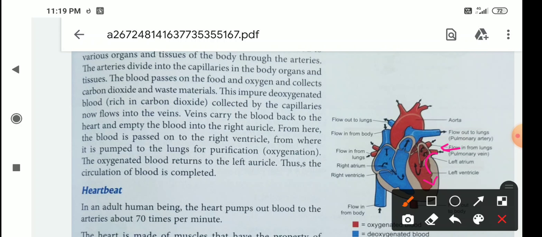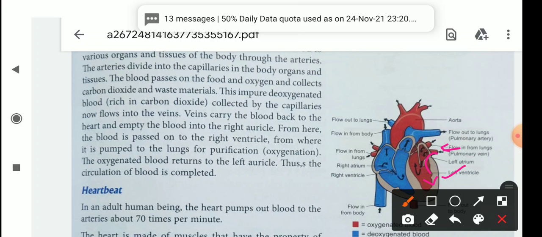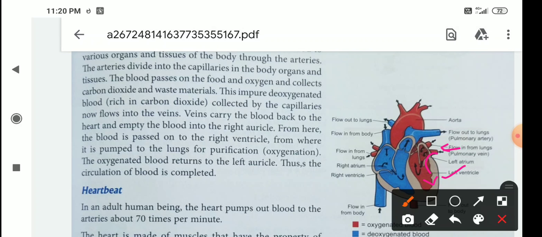The arteries divide into capillaries in the body organs and tissues. The blood passes on the food and oxygen and collects carbon dioxide and waste materials. Okay, this is purified blood, so it enters all the organs of the body. So through blood we get food, food materials.